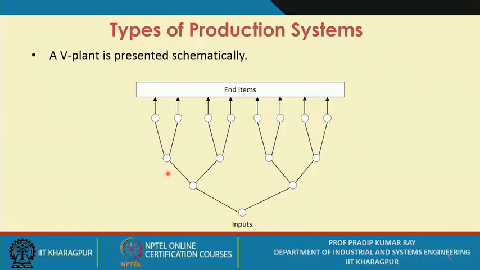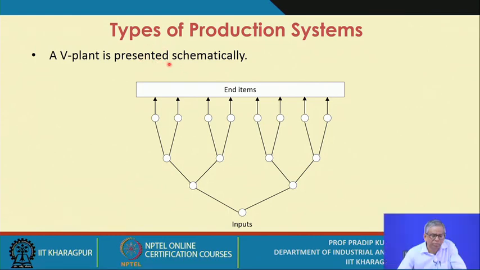So the V plant can be presented schematically. This is a schematic representation. At the lowest level, you have the inputs, either one raw material or a few raw materials, and then you start processing them in different ways.